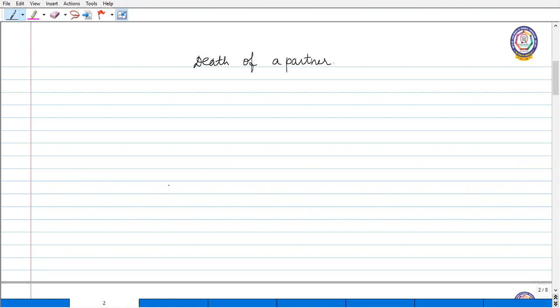In the last lesson, retirement of a partner, we saw what are the adjustments to be made. So the same adjustments have to be made even in the case of death of a partner. But the only difference here is the amount payable to the deceased partner should be paid to their legal heir. Okay, and we call this account as executor's account.